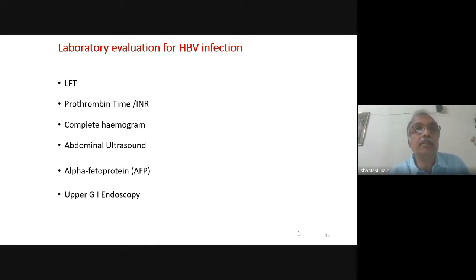However, if the patient is having conjugated hyperbilirubinemia, it could be due to either hepatocellular dysfunction or it could be due to cholestasis or obstruction. This cholestasis can be intrahepatic or it can be extrahepatic. If it is extrahepatic cholestasis, then there is usually a surgical cause for the jaundice.